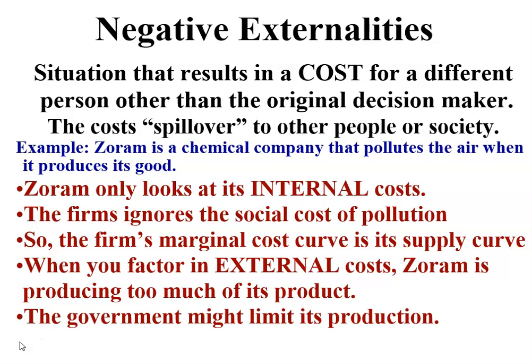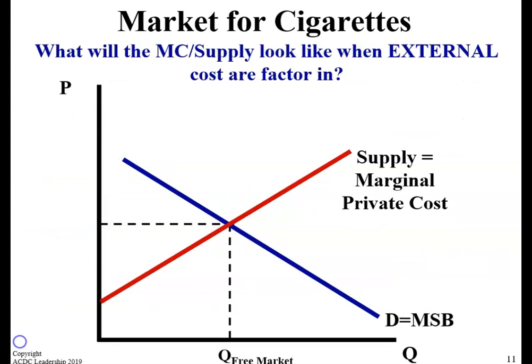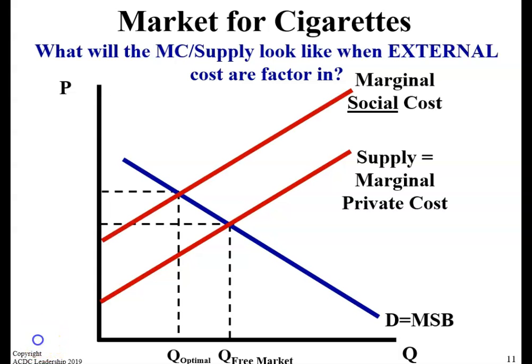So an example is a chemical company that pollutes the air when it produces the good. An analysis is done to factor in the external costs of the pollution, and the government might decide to limit pollution. What will the marginal costs or supply look like when external costs are factored in? We'll shift the private cost to include the marginal social cost.